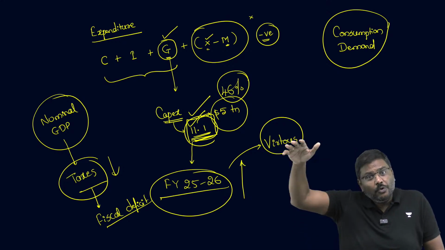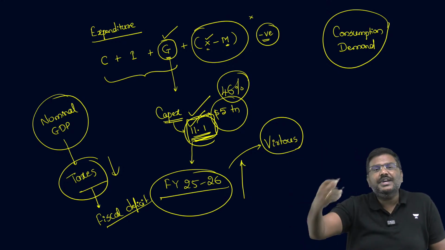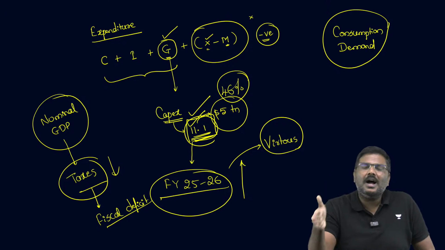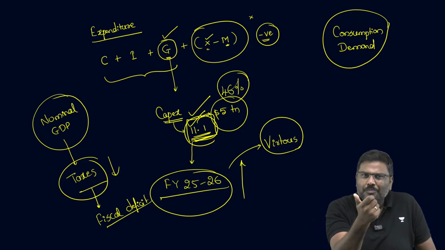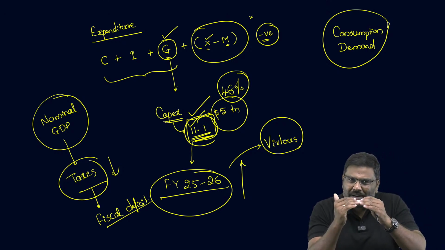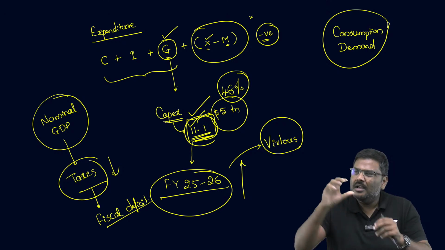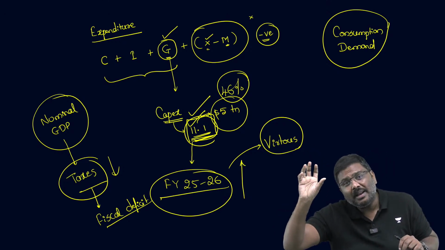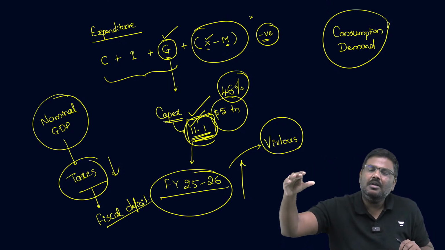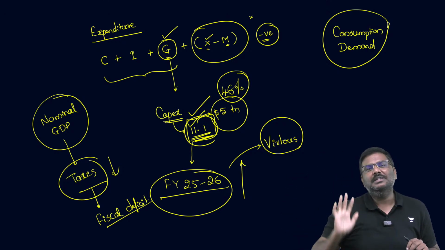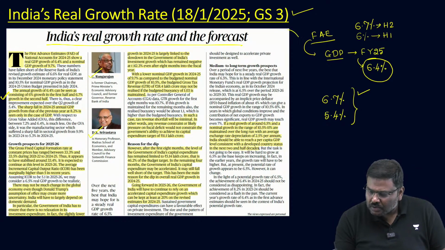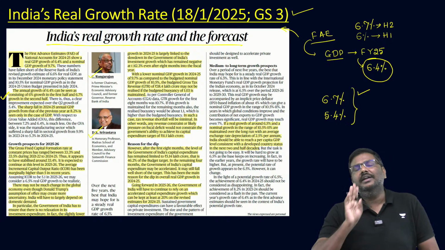So that in future, let's say in the month of December, January, February, when you're about to close the financial year's accounts, you'll have that leg room, you'll have that freedom to basically adjust the capital expenditure in order to ensure that fiscal deficit will remain as a percentage, mind you, in the same number as targeted in the budget estimates. Done? So these are certain very important concepts which have been discussed in the article.